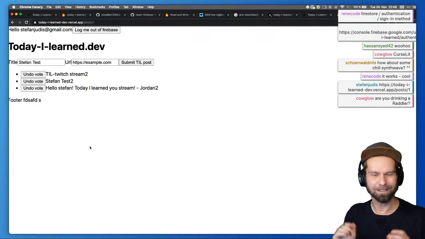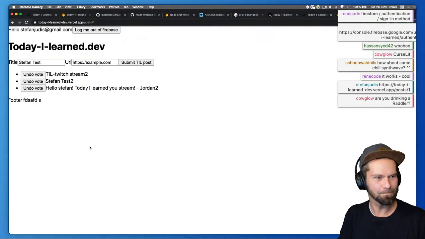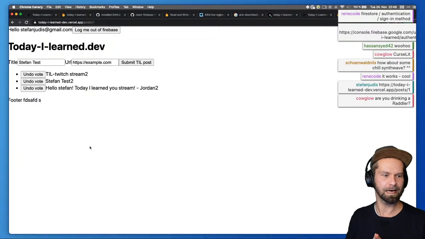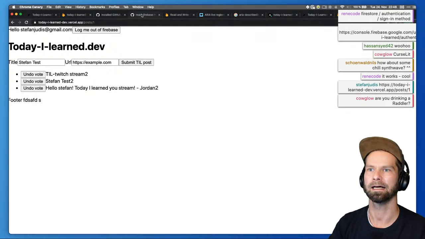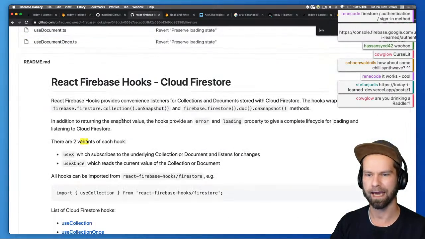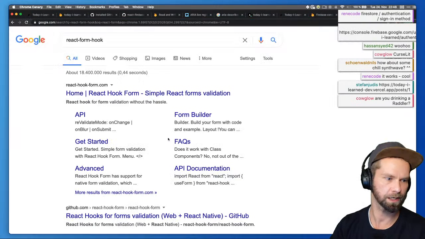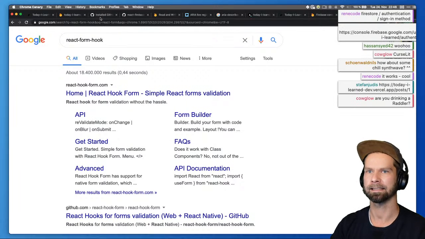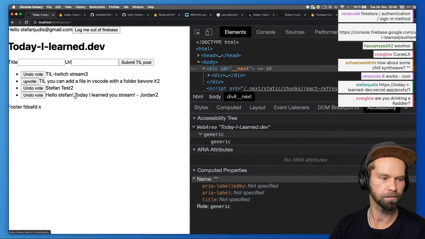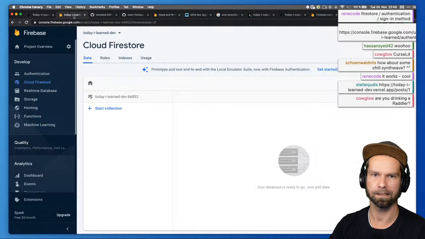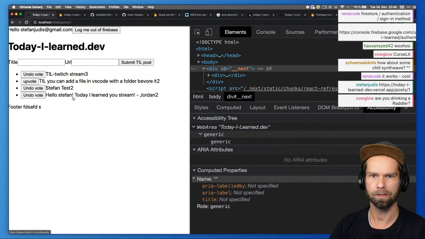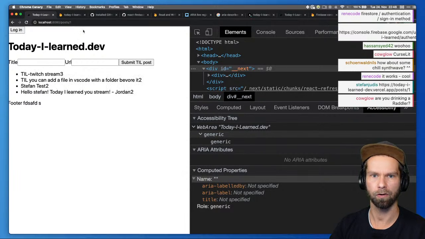Alright friends, I think this was a pretty decent session here today. So what we basically did is that we completely refactored what we did last week. So we used this hooks package here, which is called React Firebase hooks. Then we used React Hook Form, which Niels recommended, and basically we rebuilt the whole functionality to store data in Firebase Firestore. So people can now submit things here. People can log in, log out, upvote and downvote things.